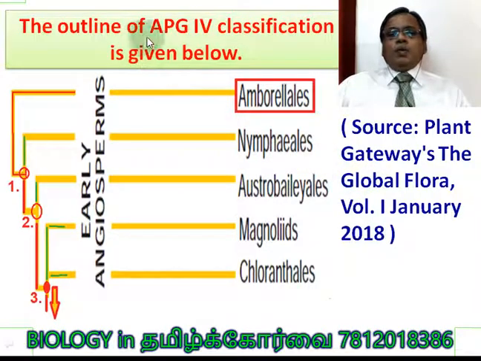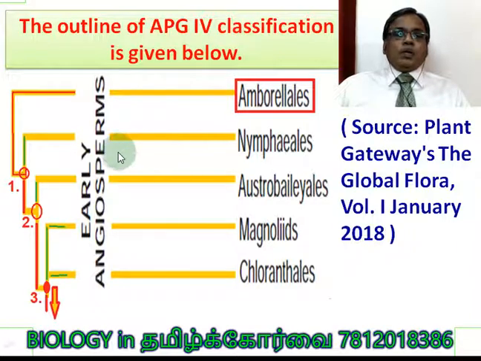The outline of APG4 classification we are going to learn. Source: Plant Gateways, the Global Flora, Volume 1, January 2018. So this is the source from which it is taken for our book. The early angiosperm, the Amborellales. You see, Amborellales.